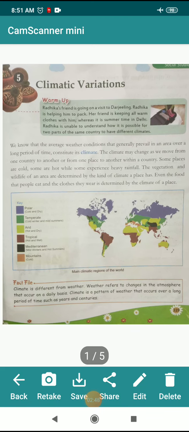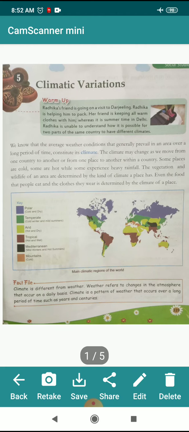So, in different areas of our earth, there are different climate conditions. Each country has its own climate according to its location. Some places are cold, some are hot, while some experience heavy rainfall.